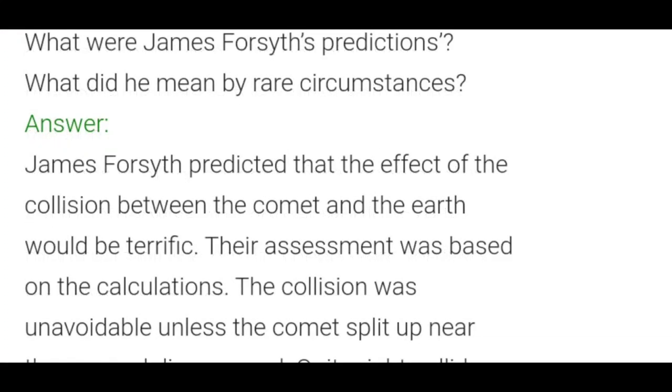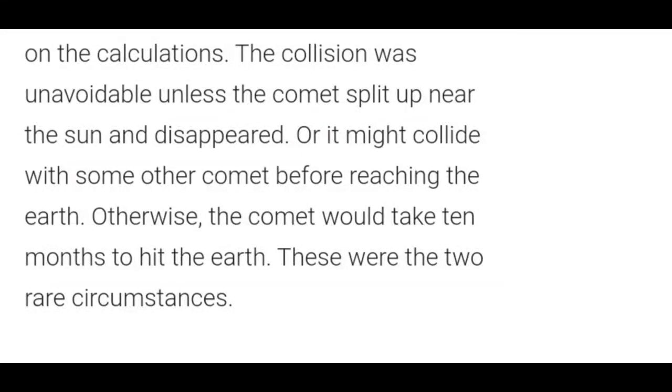I'll repeat, children. James Fawcett predicted that the effect of collision between the comet and the earth would be terrific. Their assessment was based on the calculation. First one, the collision was unavoidable unless the comet split up near the sun and disappeared, or it might collide with some other comet before reaching the earth. Otherwise, the comet would take 10 months to hit the earth. These are the two rare circumstances.